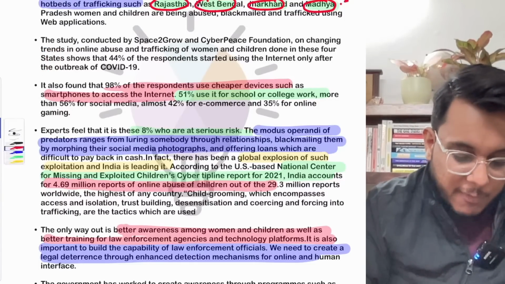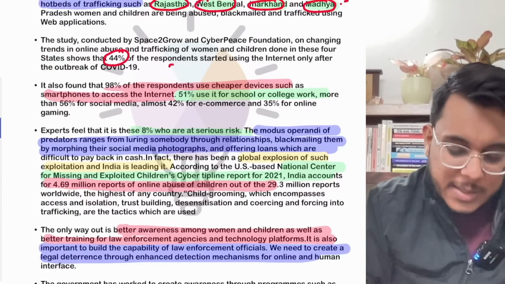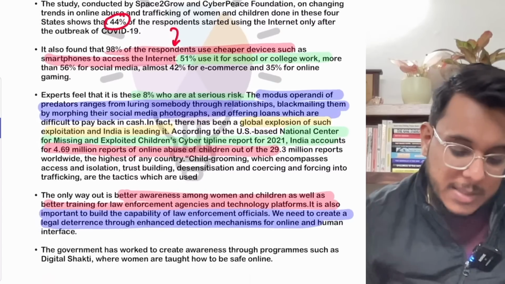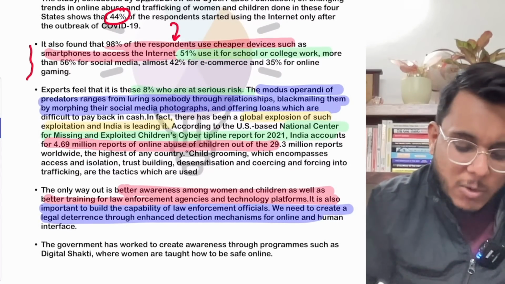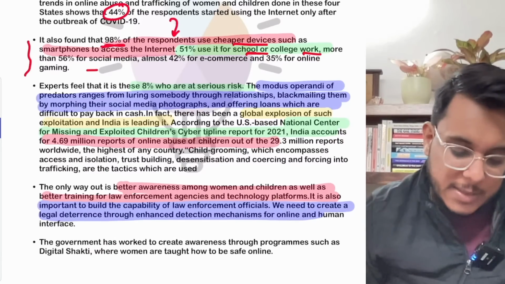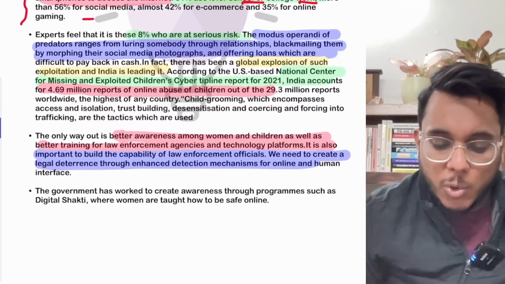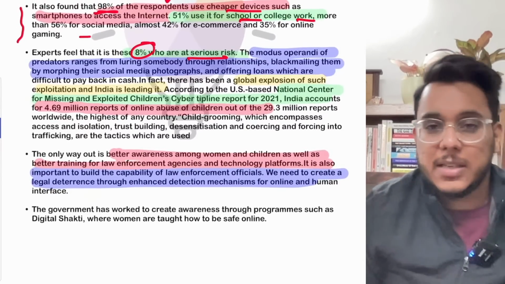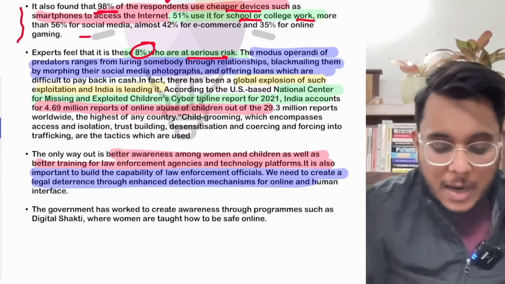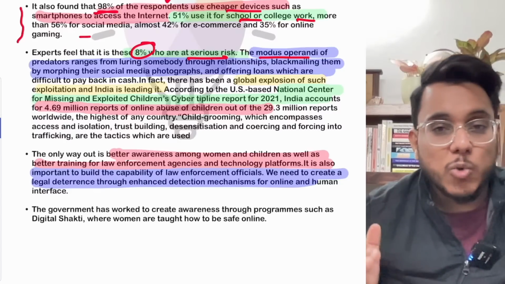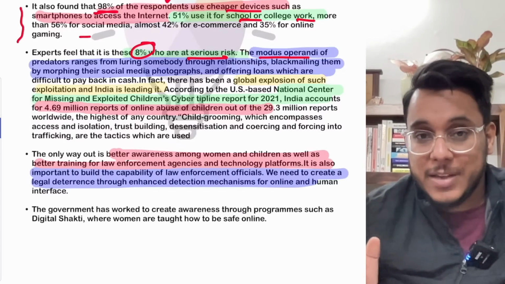It has been provided that the respondents who were asked questions about their internet usage, 44% said that they had started to use the internet after the COVID-19 pandemic started. And here they have given the data also that 98% use cheaper devices, 51% use it for school and college work, and all these kinds of things. Now it has been said that out of the total people who are using the internet, 8% of them are at serious risk. Now, there is a modus operandi, a way of operation, that is being used by these fraudsters as well as these traffickers.